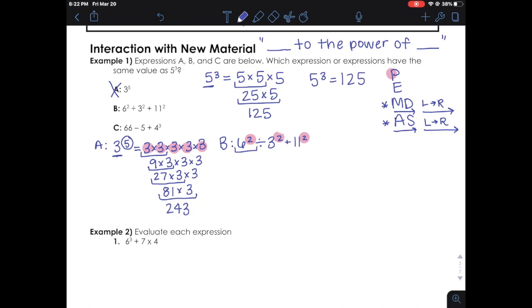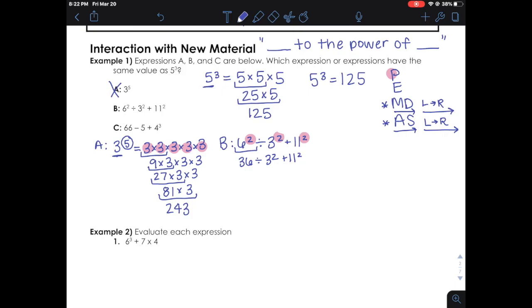Okay, so we start with 6 to the power of 2. 6 to the power of 2, or 6 squared, is 6 times 6. And 6 times 6 equals 36. So I made my one change, and I need to bring down everything else that was not underlined.